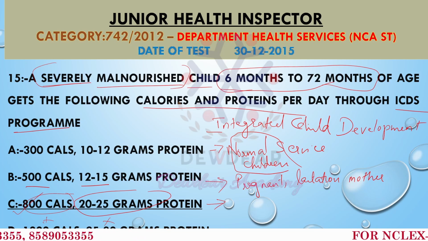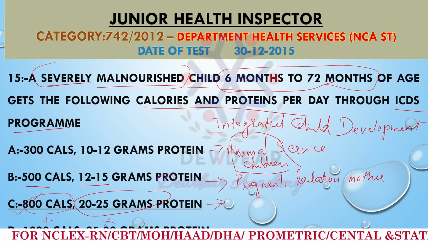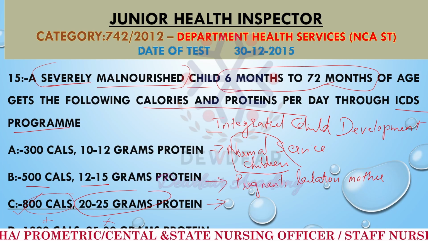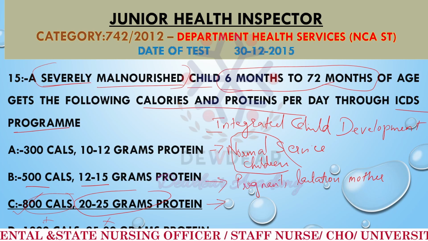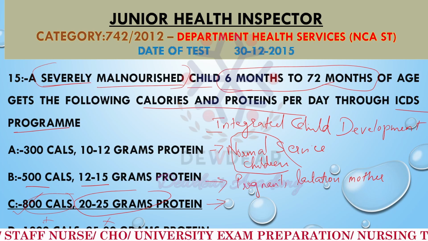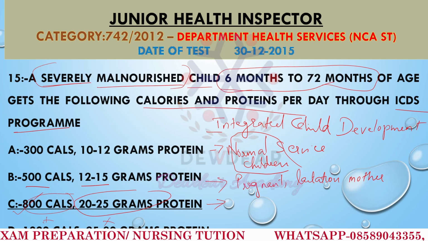800 calories and 20 to 25 grams of proteins for the severely malnourished children, because they need high energy and protein levels to recover from their nutritional deficits, and that is why 800 calories and 20 to 25 grams of proteins are needed. So the correct answer is option C.